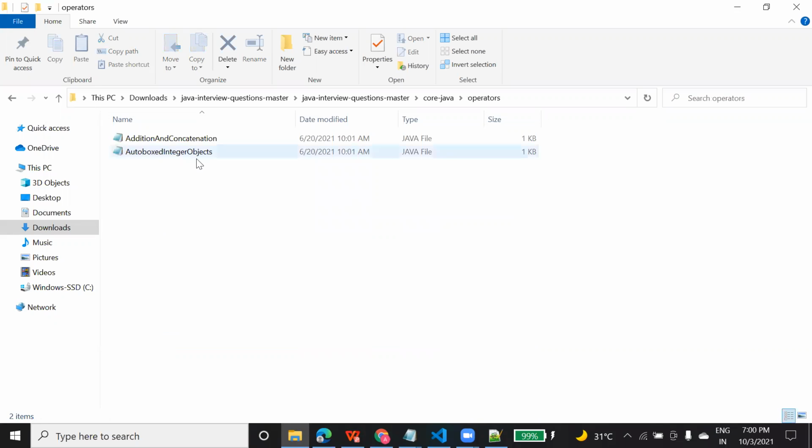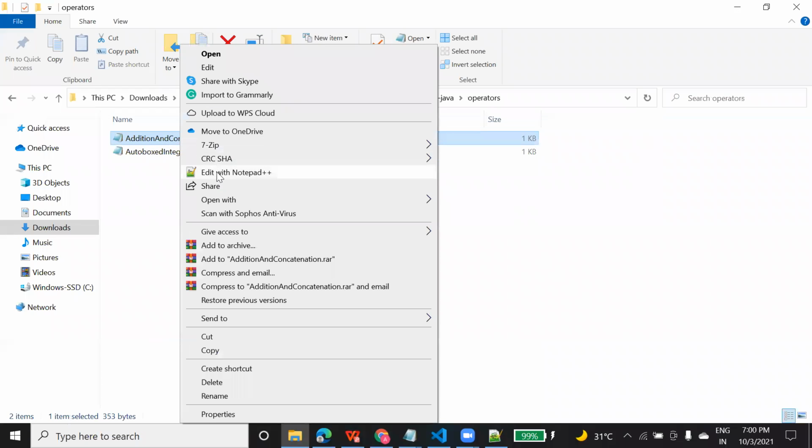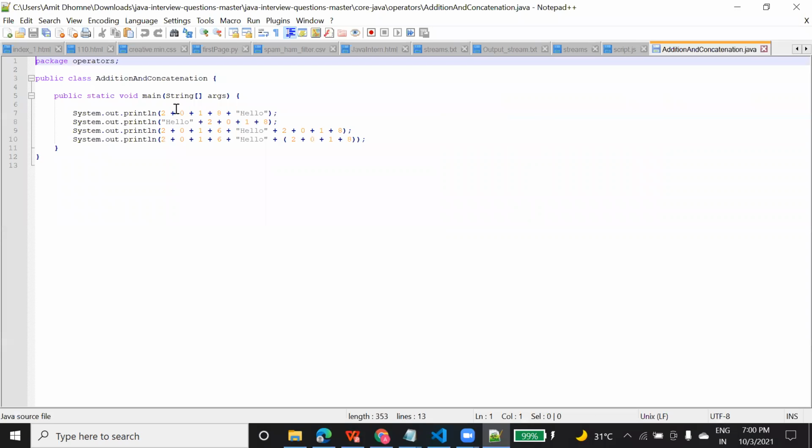You can open these programs, like the addition and concatenation program. So you can see addition, when you use the plus operator with numbers, it will give you addition. But when you use the plus operator with string data, it will give you concatenation. What do you mean by concatenation? Concatenation means adding one string at the end of another string.